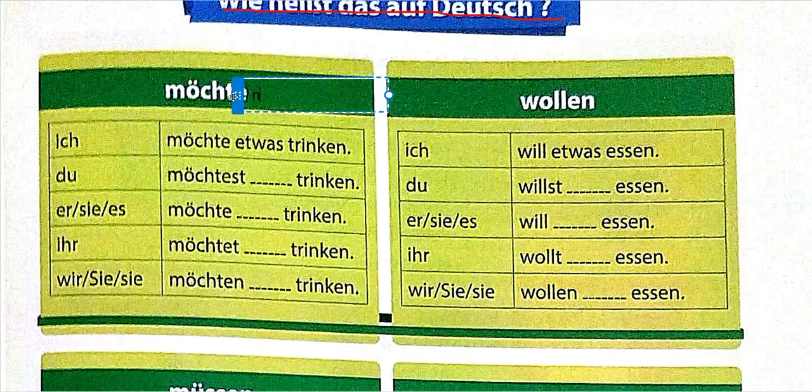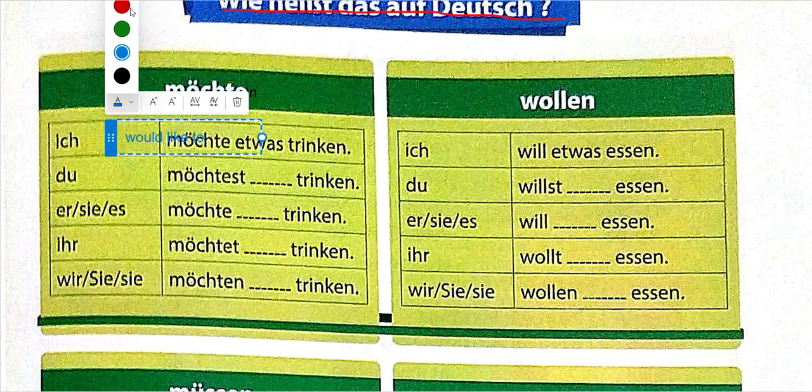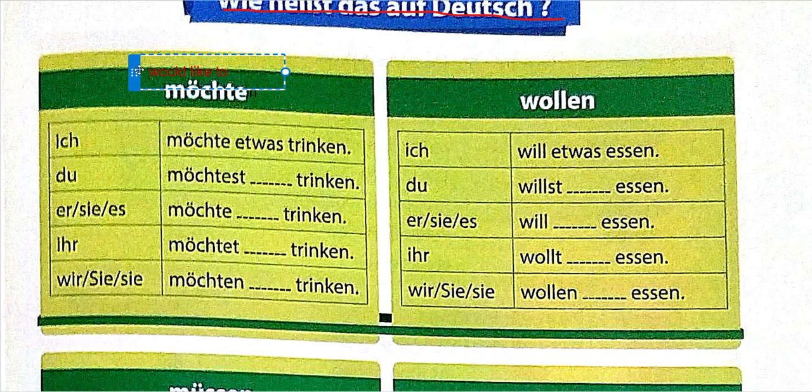Let's add an N here. Möchten means would like to. Let's change the color a bit because it's not visible. Möchten means would like to.